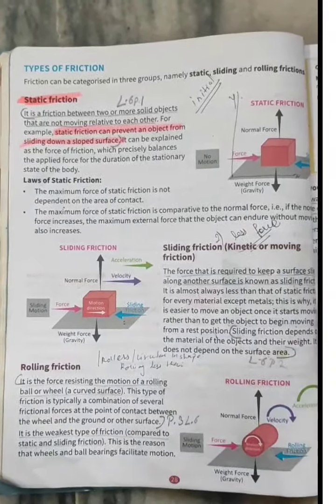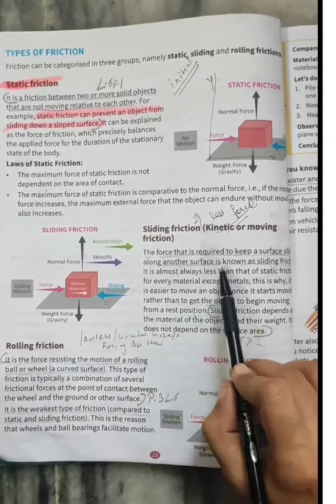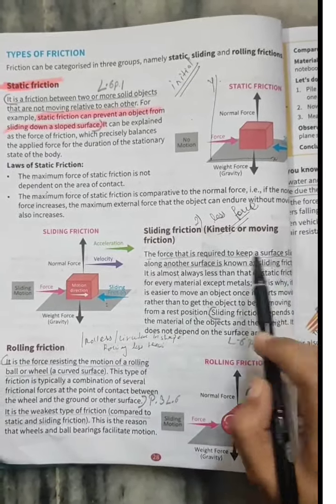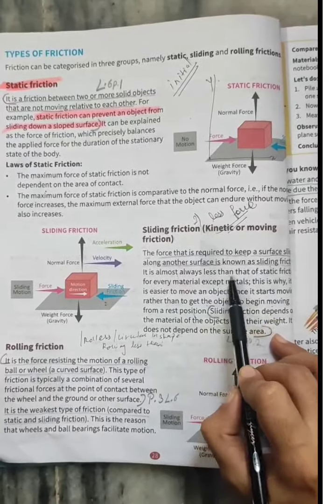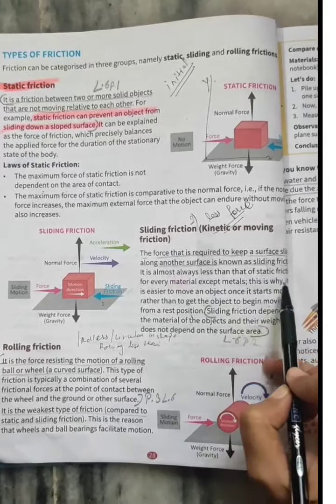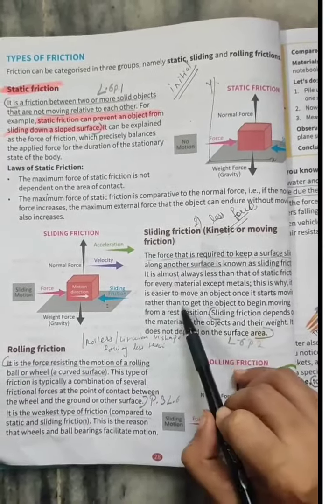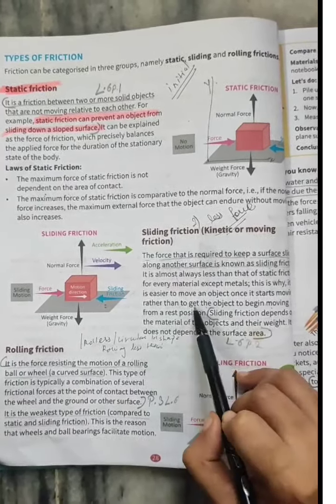The force that is required to keep a surface sliding along another surface is known as sliding friction. It is almost always less than the static friction for every material except metal. This is why it is easier to move an object once it has started moving rather than to get the object to begin moving.